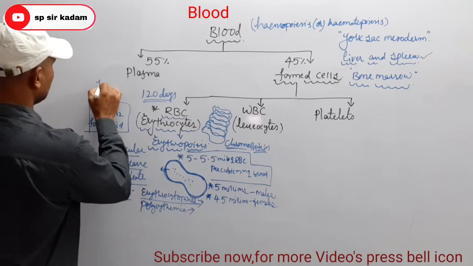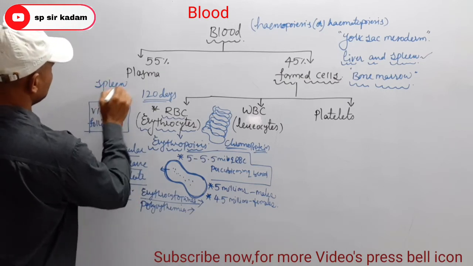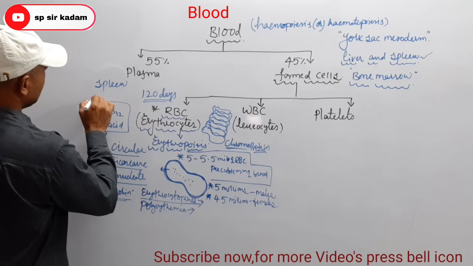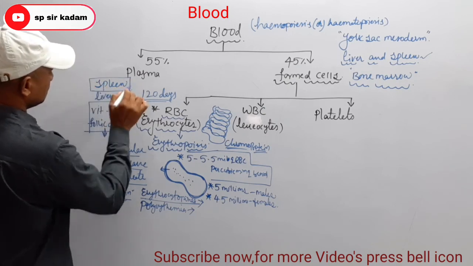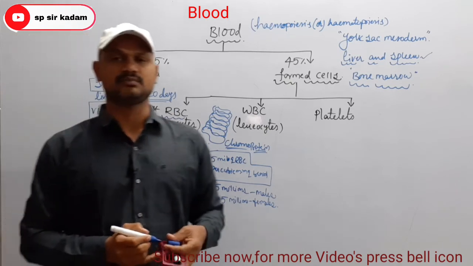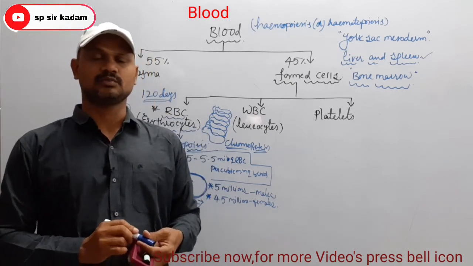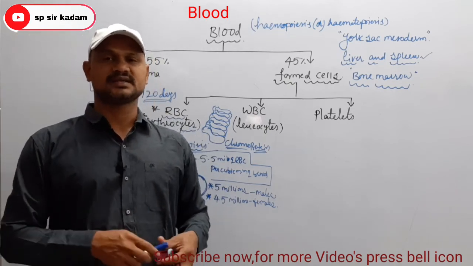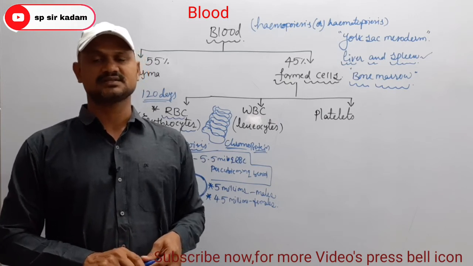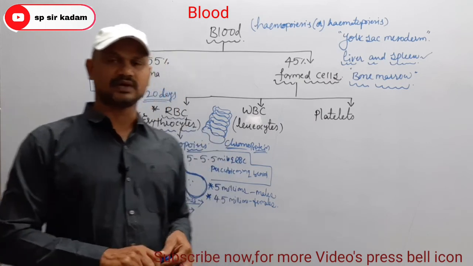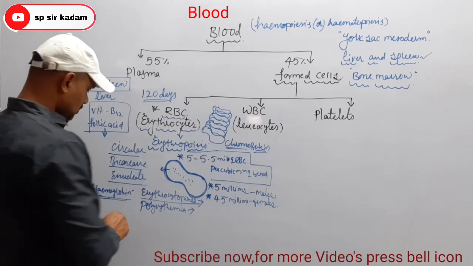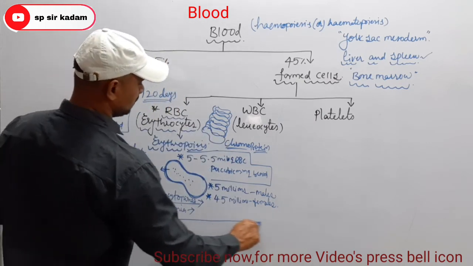Worn out RBCs are destroyed in spleen and liver. So the spleen is the graveyard of RBC. Which part of the body is known as the graveyard of RBC? That is the spleen. So the lifespan of RBC is 120 days, and so that is all about RBC.